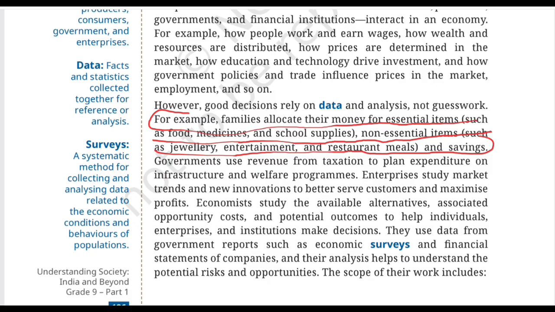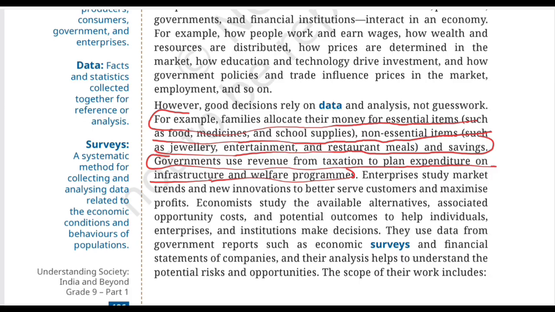Okay. Second example, government use revenue from taxation to plan expenditure on infrastructure and welfare programs. So now move from family to the government. Where does the government get some of its revenue? It comes from the tax. The government can then use its revenue for things such as infrastructure, public services, and welfare programs.